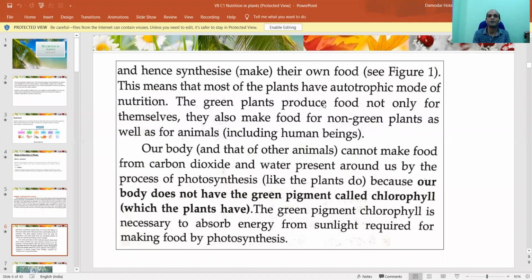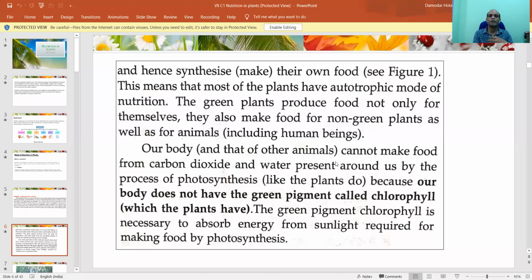Nature has made it such a good thing that we can't think of it. So the green plant prepares food for itself, and the food is stored sometimes in the stem, sometimes in the root, sometimes in the fruit, sometimes in the leaf. All those things we eat, right?